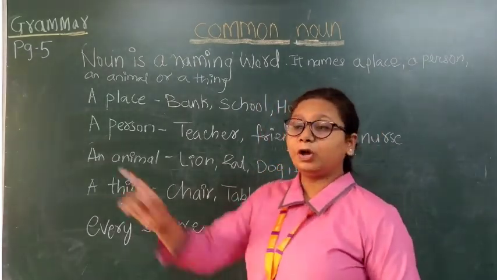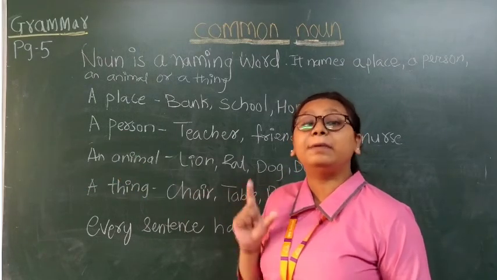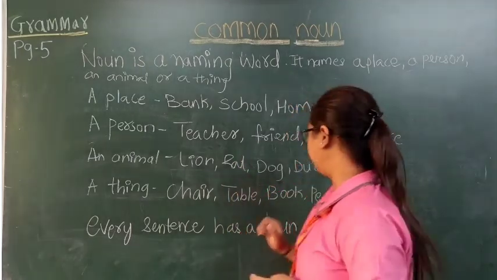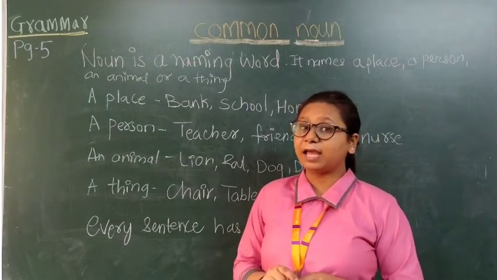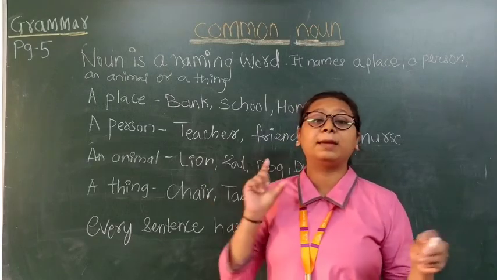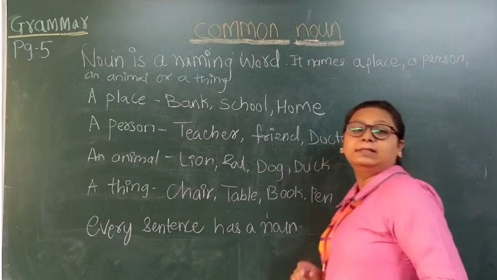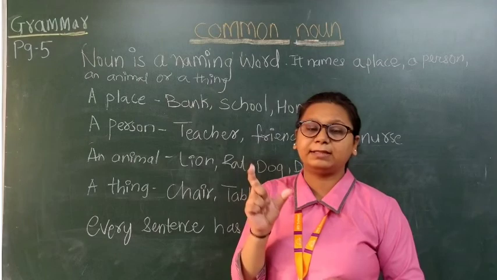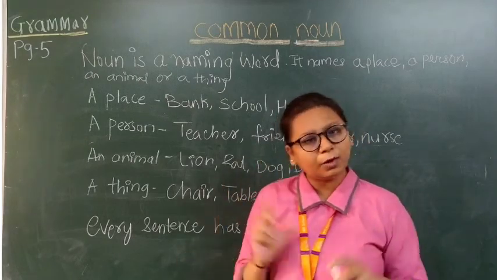Table. Sit on the table. So what is the noun over here? The word table is the noun over here because it tells us about the name of a thing. Give your book for correction. So what is the noun over here? Book is the noun over here because it tells us about the name of a thing which you have to give for correction. Pen. This is a blue pen. So it tells us about the name of a thing. The word pen tells us about the name of a thing. So it is a noun over here. Okay.